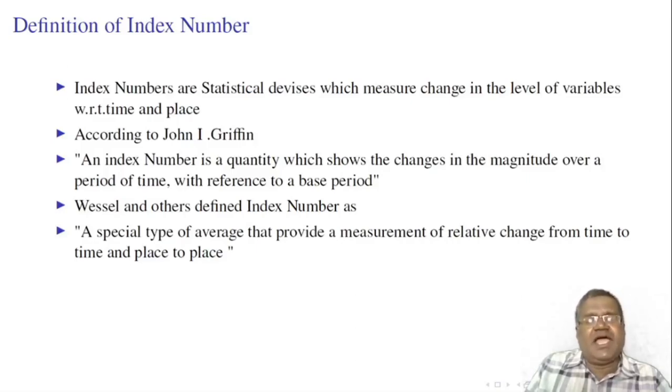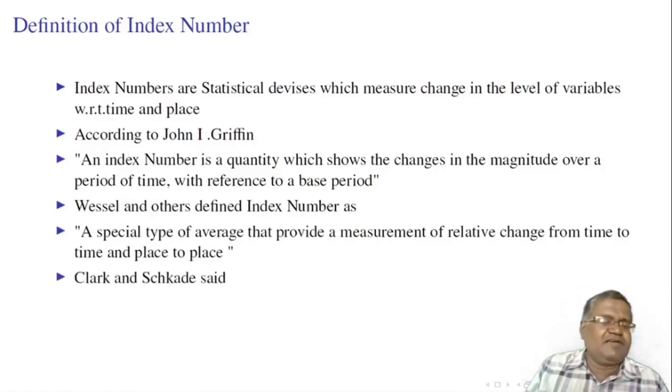When there is heterogeneity in the units of measurement, an average cannot be calculated. However, index numbers can be calculated with series of different units of measurement. So only the index numbers are called specialized averages. It measures the change from time to time and place to place. This definition gives us some better idea than the first definition.